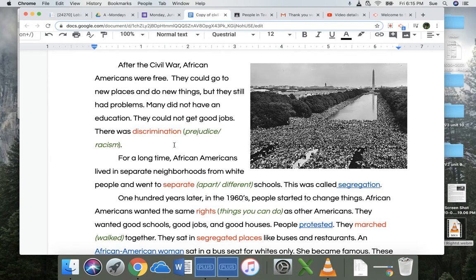Now, discrimination could be because of race, because of the color of someone's skin, but it could also be because of religion, because of being a woman. So there are different kinds of discrimination. But in this case, it was racism.